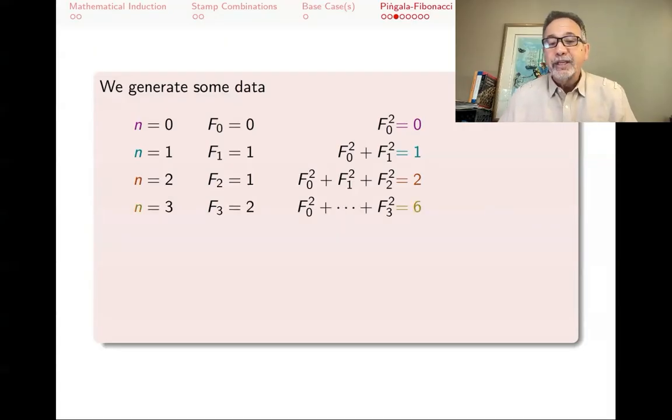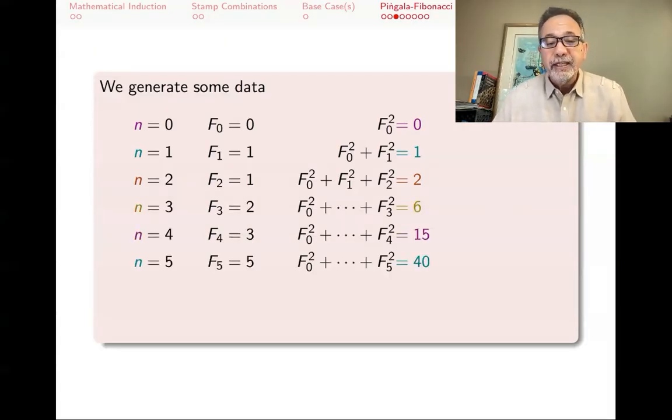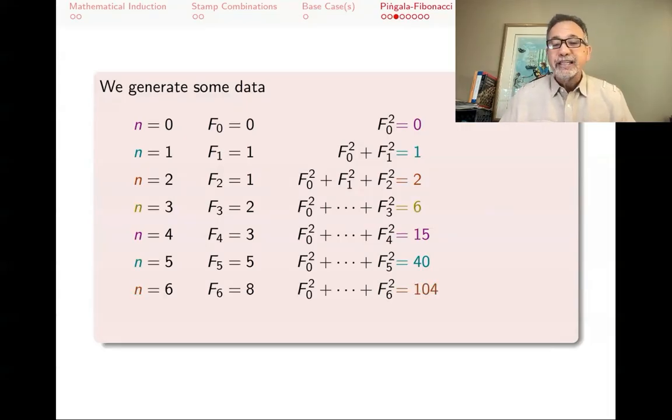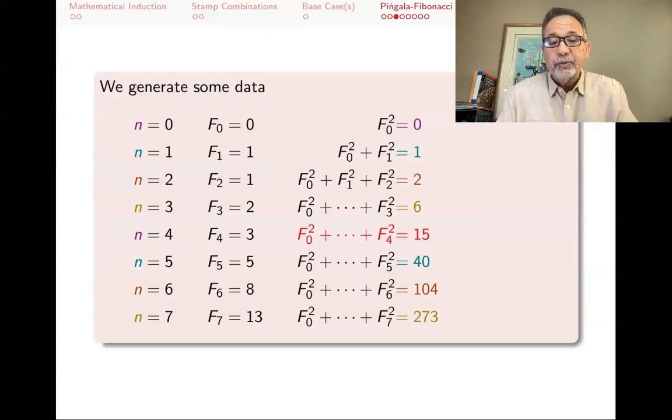Okay, so what? Then we get 6 for n equals 3. For n equals 4, we get 15. For n equals 5, if you do f0 squared plus f1 squared all the way till f5 squared, you get 40. For 6, you get 104. And for 7, you get 273. So now the question is, do you see any pattern among these numbers 0, 1, 2, 6, 15, 40, 104, 273? This is not an obvious pattern, but let's think about this fourth one.